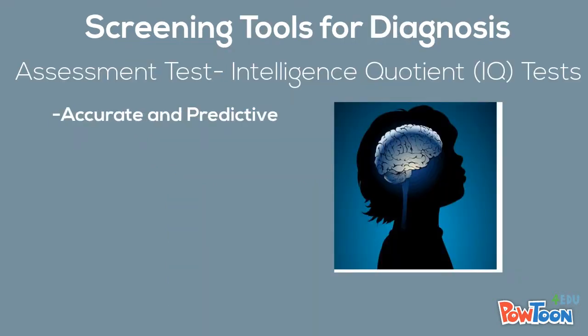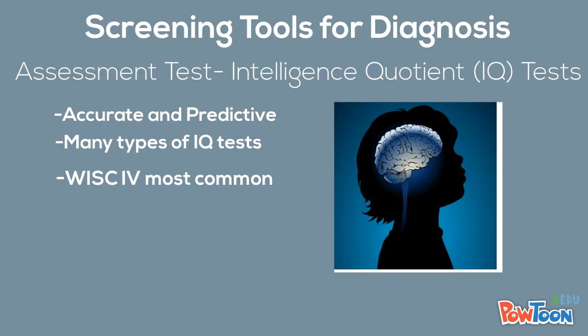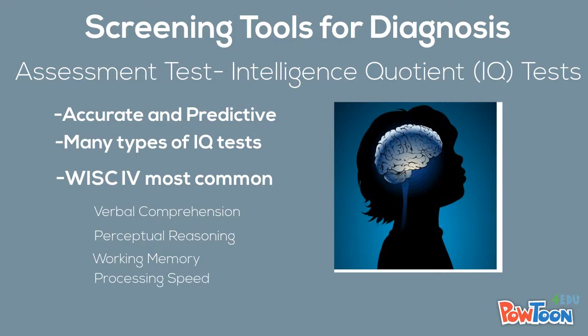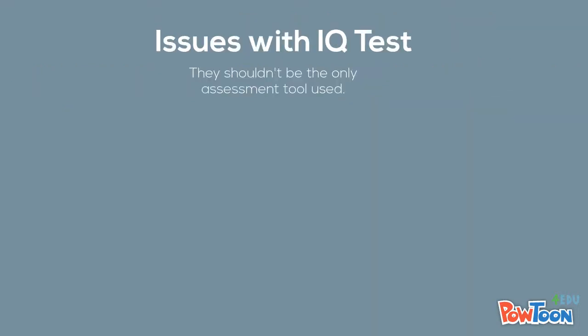IQ tests are very accurate and predictive. There are many types, but the one most commonly used is the WISC, which measures verbal comprehension, perceptual reasoning, working memory, and processing speed. There are issues with IQ tests.